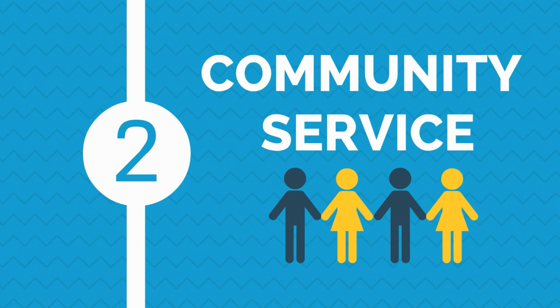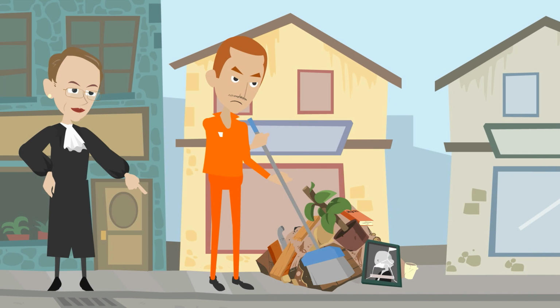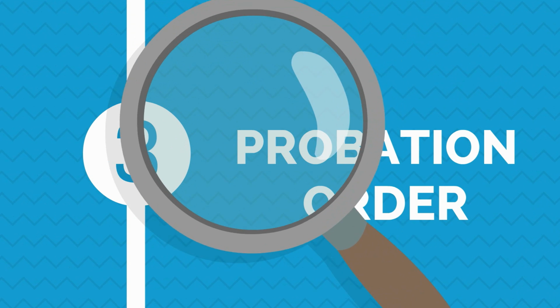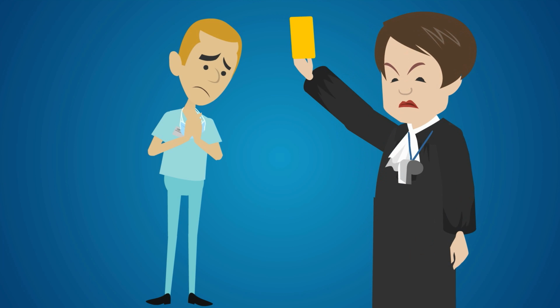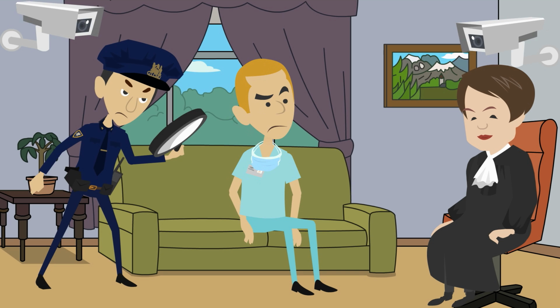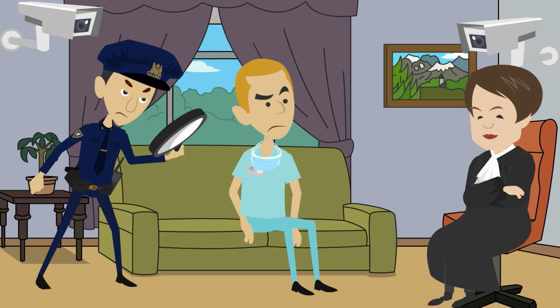Community service order is the second type of non-custodial punishment. As an alternative to a prison sentence, the court may order the offender to do some unpaid work for the benefit of the community. Probation order is the third type of non-custodial punishment, which is an option for the court to warn first-time offenders by placing the accused under supervision instead of sending him to prison.